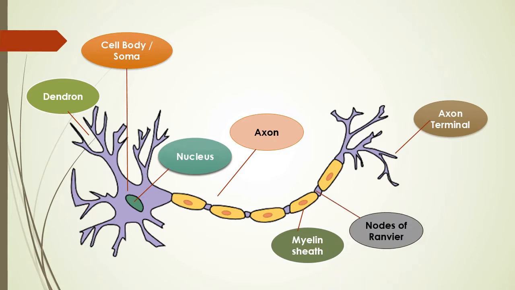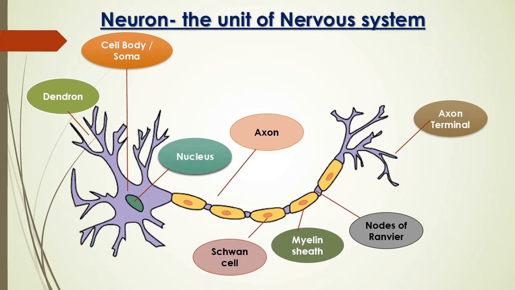This is the nodes of Ranvier, the gaps between the myelin sheath, and this is the Schwann cell. So this is the neuron, the unit of the nervous system.